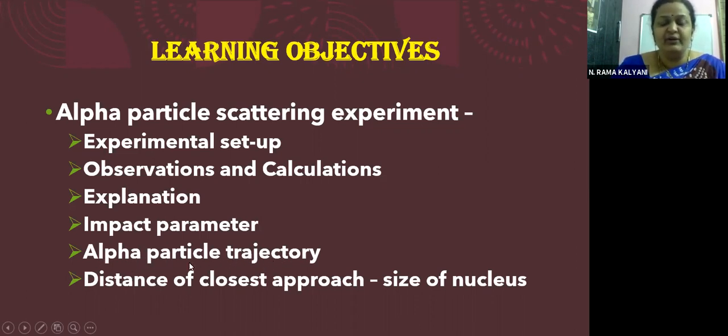So we will be seeing different trajectories, and then we will learn about the distance of closest approach between the alpha particle and the nucleus, because of which we came to have an estimation of the size of the nucleus. Okay, children. So you can relate this here, children. The alpha particle scattering experiment gave not only a model of the atom, but also brought us very close to understanding or estimating the size of the nucleus and thus the atom. Okay, children.